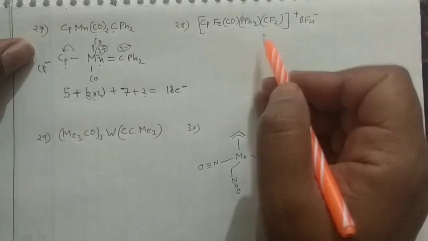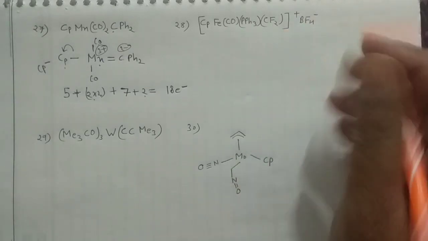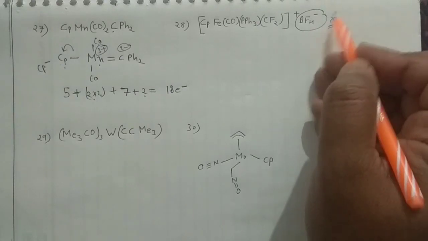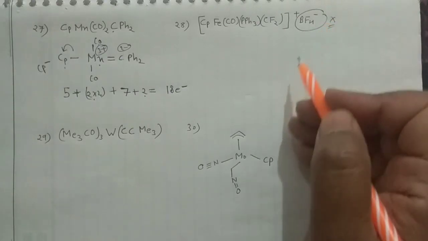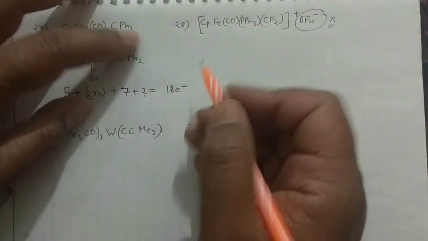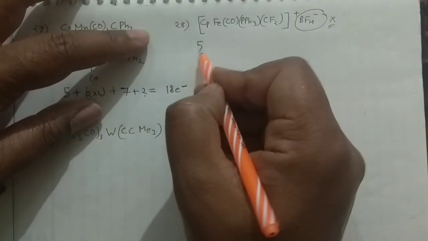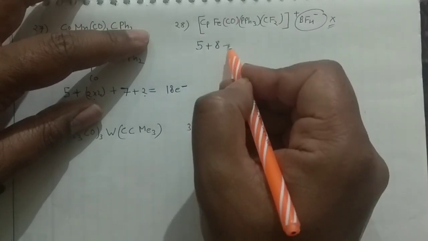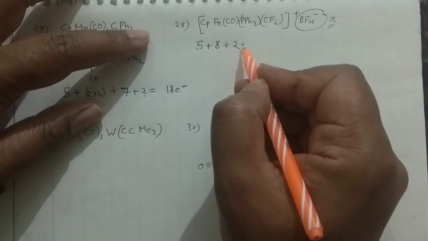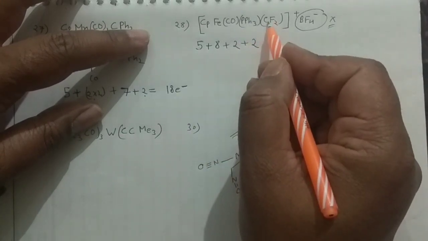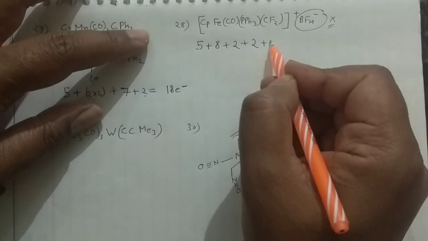Okay, what you can do, you can ionize. Actually, you do not need to ionize. You have nothing to do with this fragment, forget about this one. Okay, I'm not leaving that problem for you. Cyclopentadienyl ion will give you 5 electrons, iron will give you 8 electrons, carbonyl will give you 2 electrons, PPh3 will give you 2 electrons, and this CF2, this is carbene again, will give you 2 electrons.